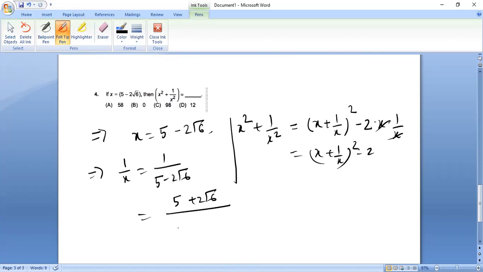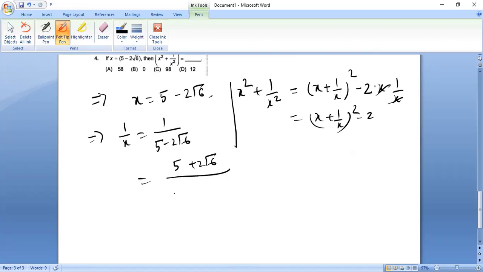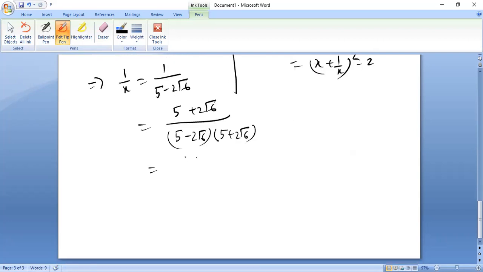So this becomes a plus b into a minus b. So 5 minus 2 root 6 whole into 5 plus 2 root 6. Therefore, what do we have? 5 plus 2 root 6 divided by a plus b into a minus b, so a square minus b square. So 25 minus 24. Therefore, we have 5 plus 2 root 6.